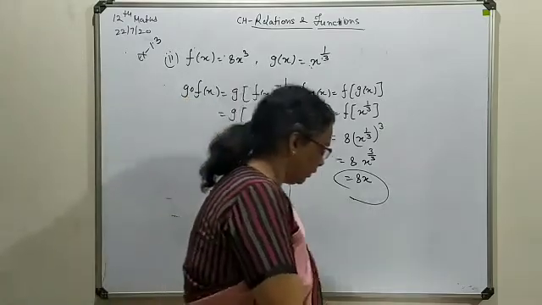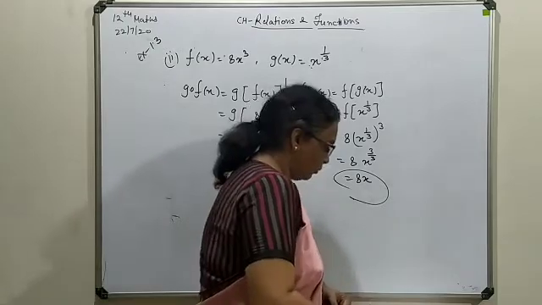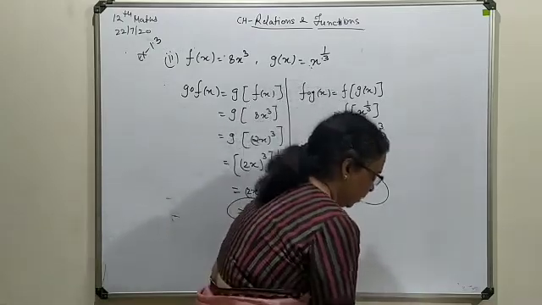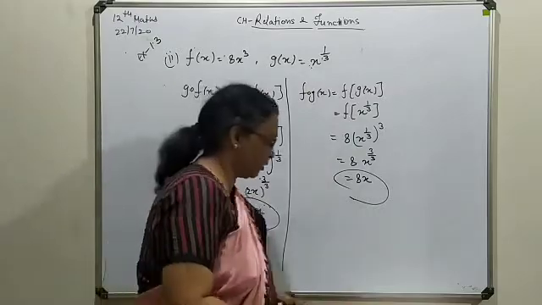So this is about the composition of two functions. Now next we move towards the evaluation of an inverse for a given function.